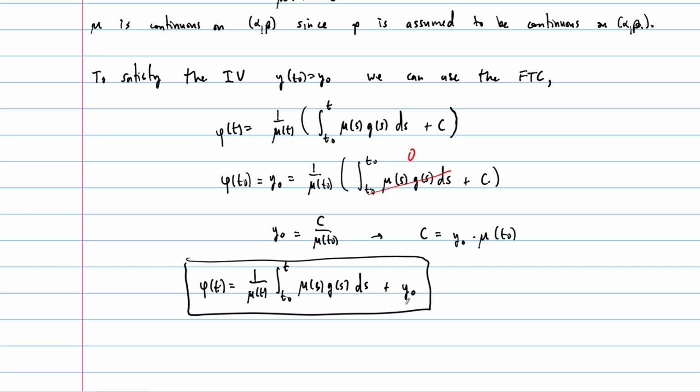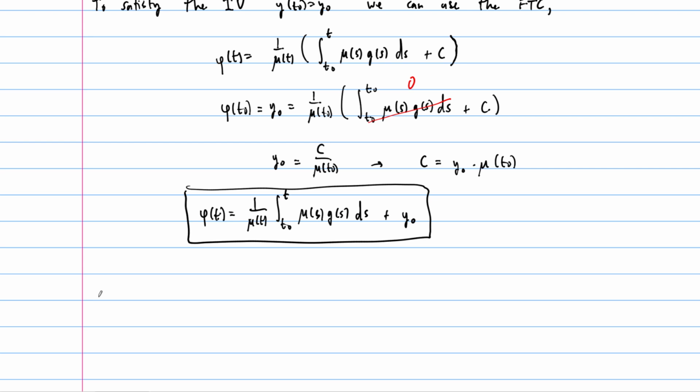There's our solution to the linear initial value problem, and everything here was determined by the functions p and g. Okay, so we've already talked about this. Mu is continuous; it's not 0. This integral is also going to be continuous because it's a product of continuous functions, right? So let's just state it. So mu times g, I'll just leave off the arguments, is continuous on the same interval from alpha to beta, since p and g are, right?